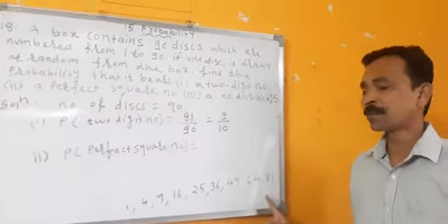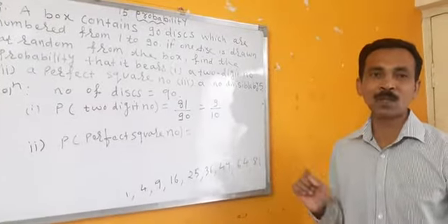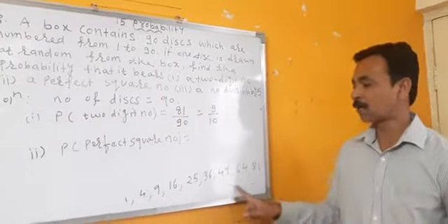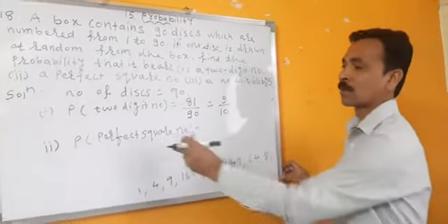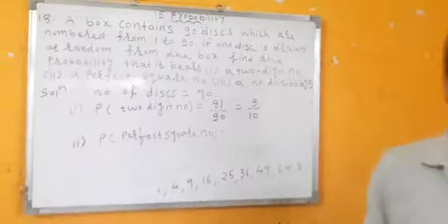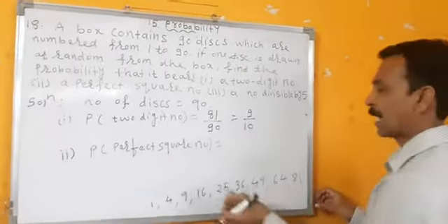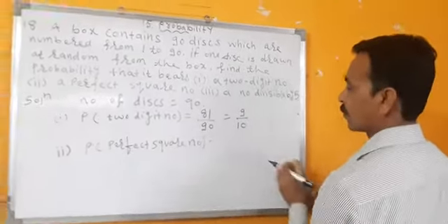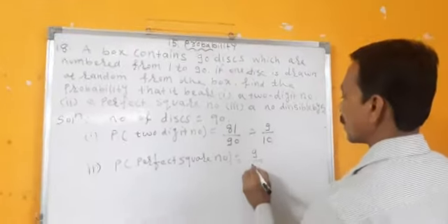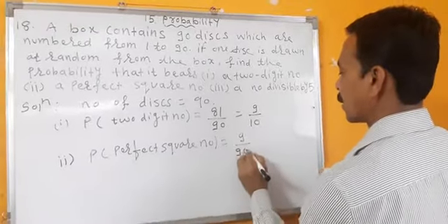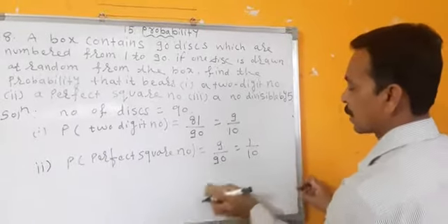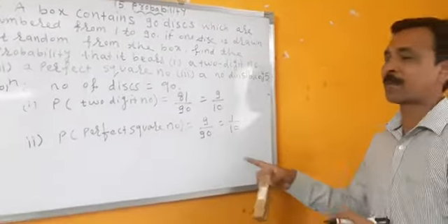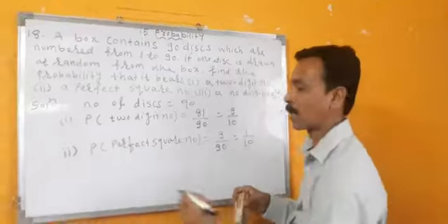How many are they? 9. Because from 1 to 90, these are only the numbers which have perfect squares. So, probability of perfect square number is how much? 9 upon 90. Right? 9 ones are 9. 9 tens are 90. So, probability of perfect square number is 1 upon 10.